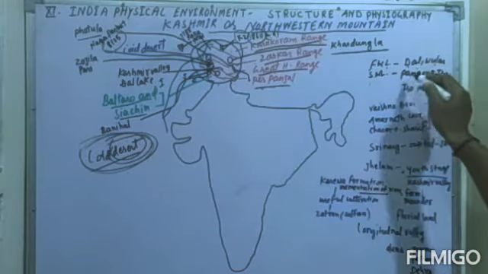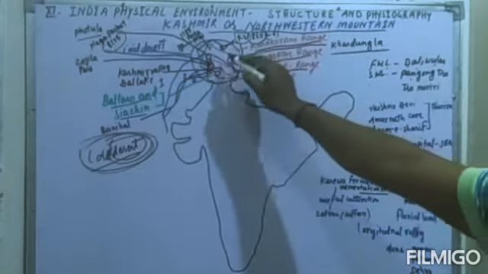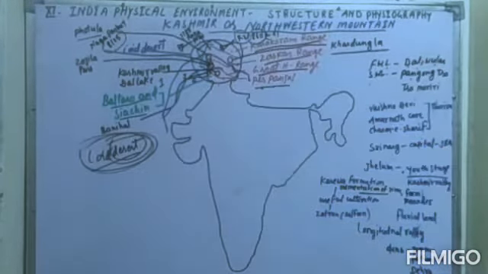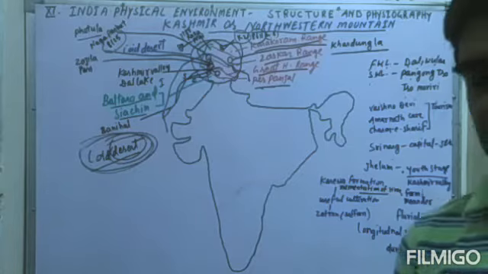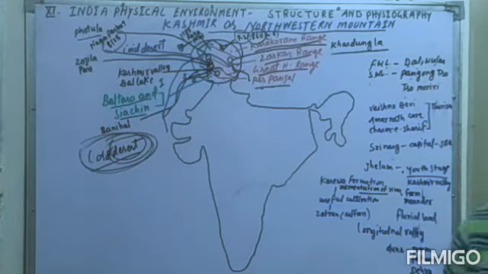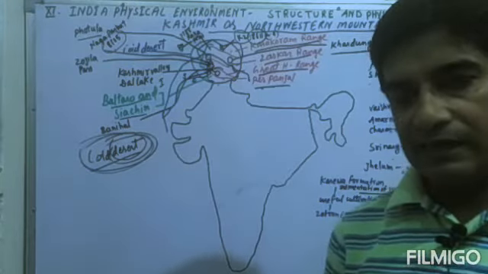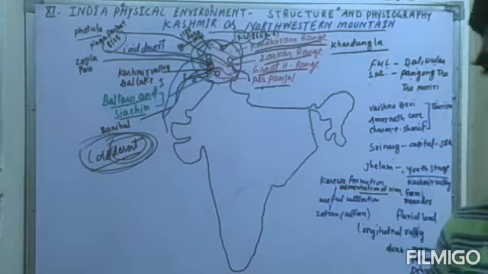Then saltwater lakes you can see well. These lakes are found in the Ladakh Himalaya. These are the Pangong, Tso Kar and Tso Moriri. You know very well Pangong Lake, which is very important for strategic purposes between India and China, because India is claiming over this lake, and China is also claiming over the lake.